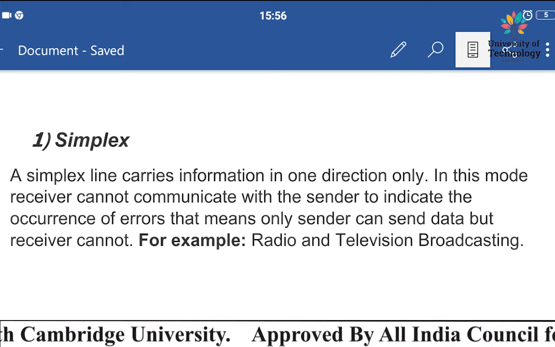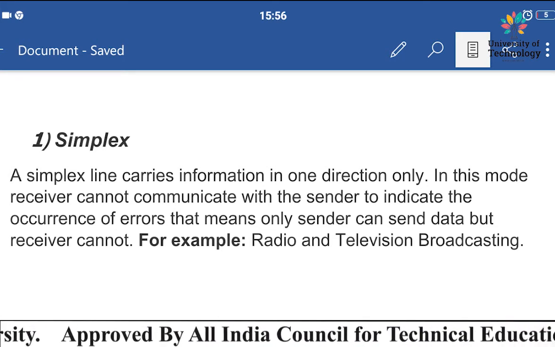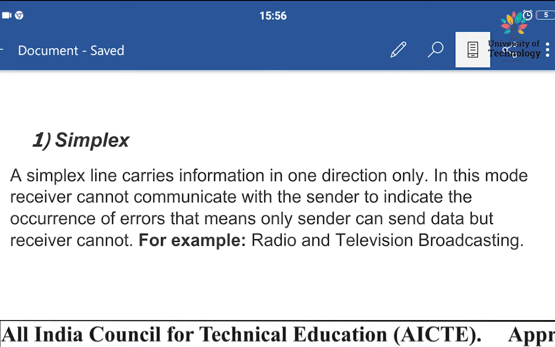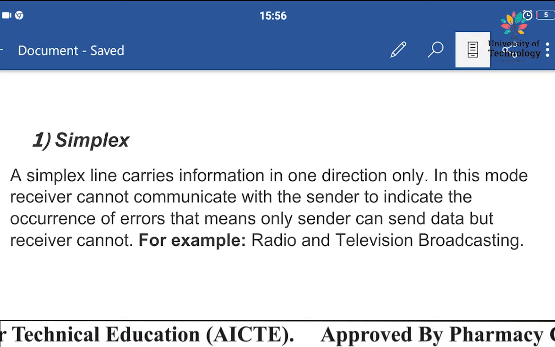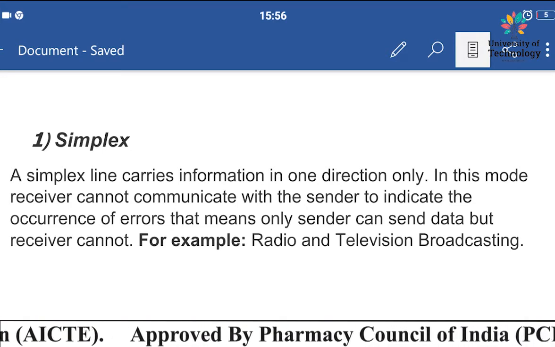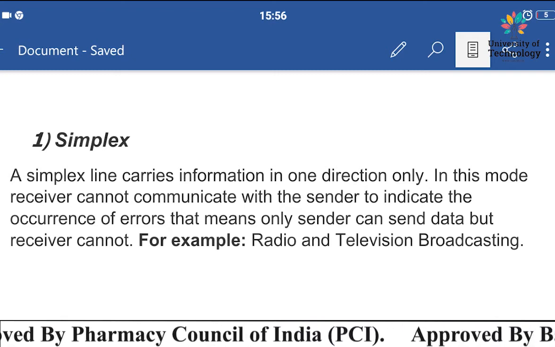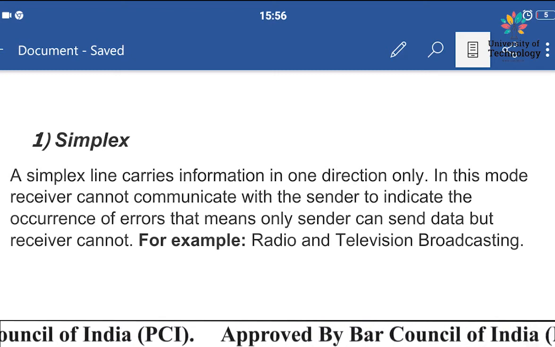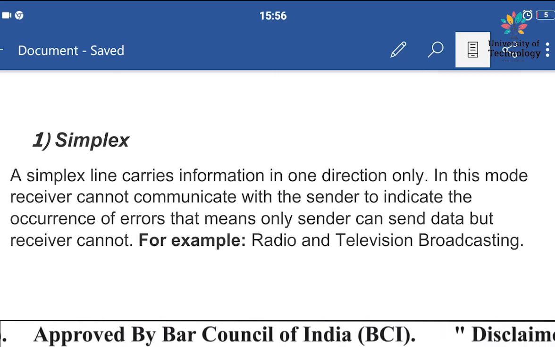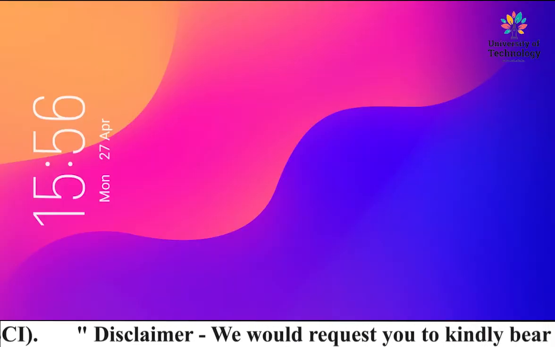If I have to give an example to explain what exactly simplex is, then the very common examples are radio and television. What happens in case of radio and television? Via radio we can gain information, we listen to the audible signals, but we cannot communicate with it. You are getting my point?